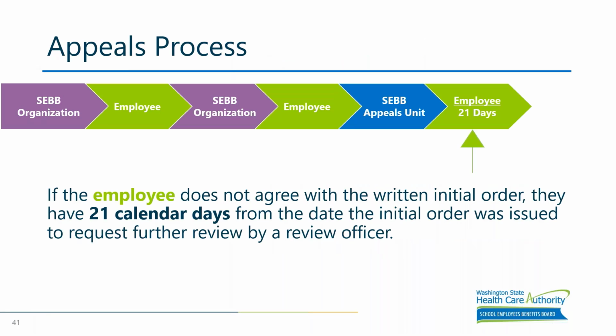Next slide. If the employee does not agree with the written initial order, they have 21 calendar days from the date the initial order was issued to request further review by a review officer. This can be a written or an oral request from the appellant. Instructions on how to do this will be in the initial order. If a request for review is received after the 21st day, it will be considered untimely, and an untimely letter will be sent to the employee. This must be received in the appeals unit by the 21st day. The appeals unit does not go by the postmark day.